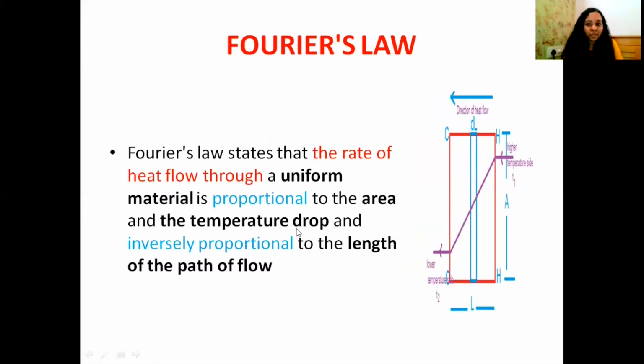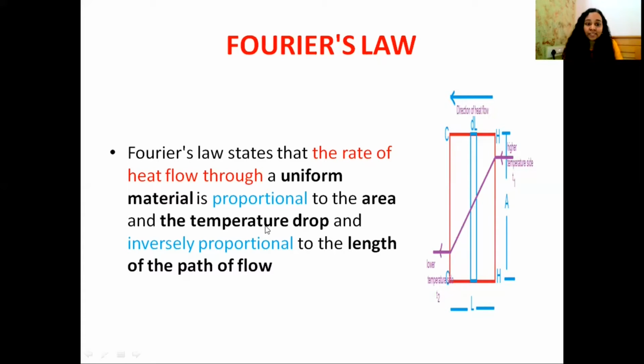Let's see what this Fourier's law is. Fourier's law states that the rate of heat flow through a uniform material is proportional to the area and the temperature drop and inversely proportional to the length of path of flow. Here you can see a conducting material. This is a metal, iron rod or anything else, through which heat is flowing. So according to Fourier's law, the rate of flow of heat through a uniform material is directly proportional to the area and the temperature drop, and inversely proportional to the length of path of flow. This is the statement of Fourier's law.